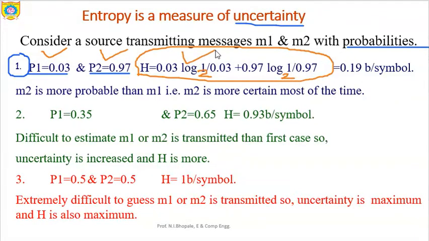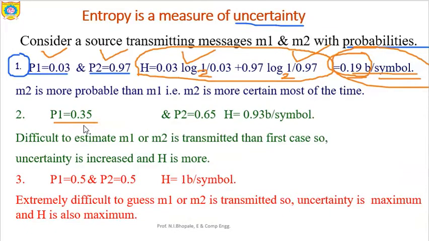So if you calculate this, you will find that it is nothing but 0.19 bits per symbol. Means on an average, these are the number of bits required per symbol to carry the information. So this is for the first case.